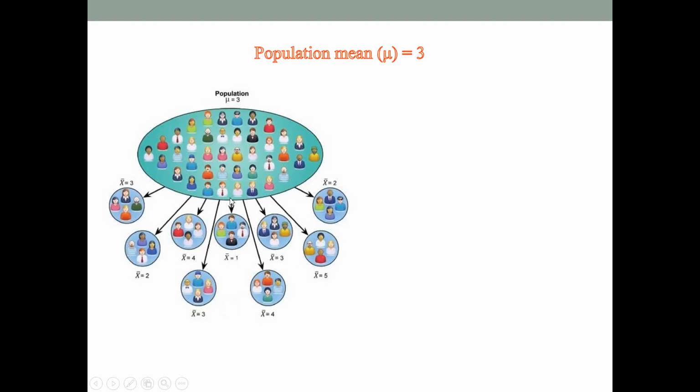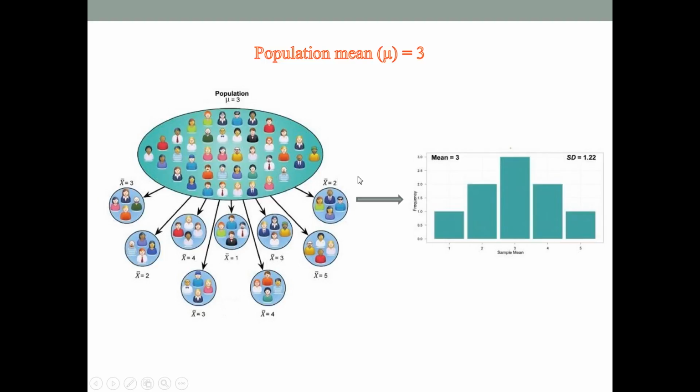However, we can also imagine that most of the time we'll get a mean around 3, because the true mean is 3. From those numbers, we can make a distribution. See, this is the distribution, and this is quite normal, don't you think? The mean will be around 3.